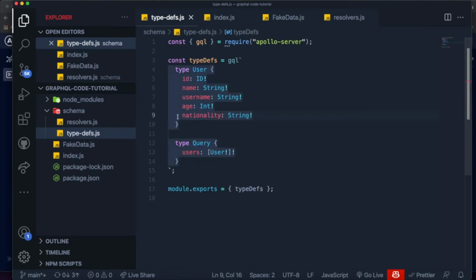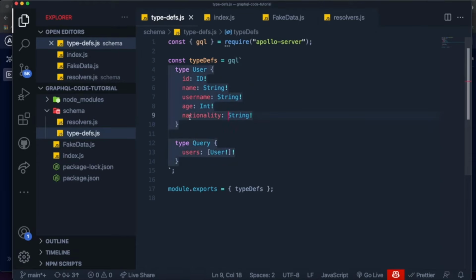So an example of an enum we might want to have in this project is the nationality field over here for a user. And the reason for that is because there is a limited amount of nationalities, and you only want to allow a user to make a request and include a nationality if it is actually the name of a country.